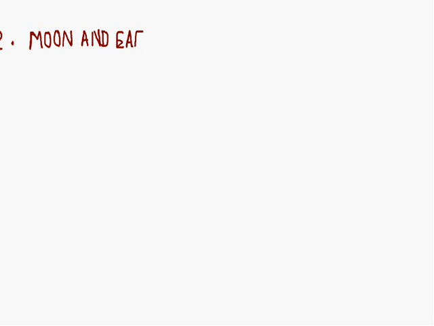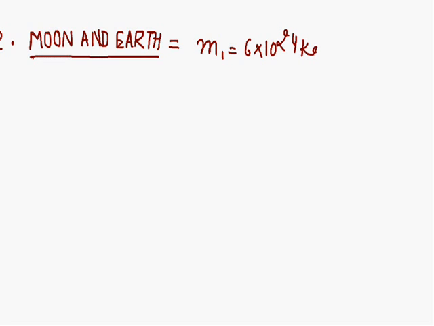Here, the mass m1 of Earth equals 6 multiplied by 10 raised to power 24 kilogram, and the mass of Moon m2 equals 7.4 into 10 raised to power 22 kilogram, and the distance between the centers of Moon and Earth r equals 3.8 multiplied by 10 raised to power 8 meter.